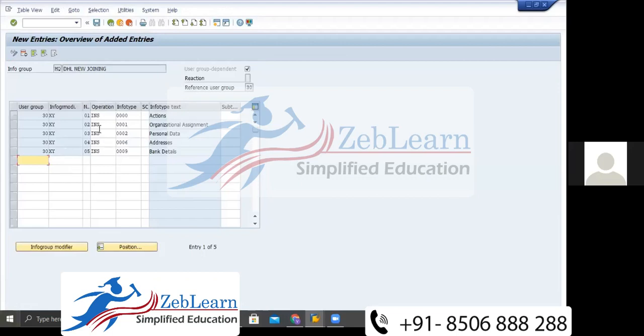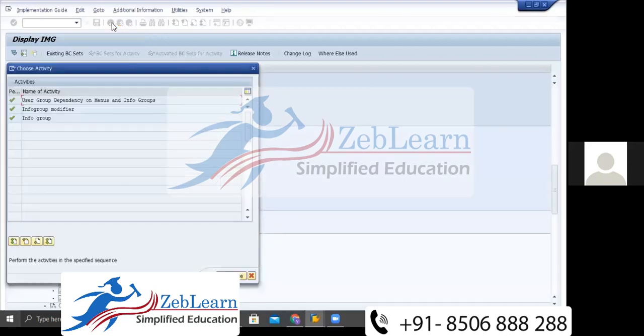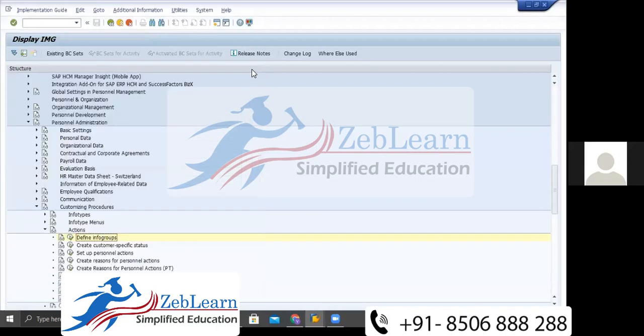Any doubt, any confusion till now? Because steps 3 and 4 are still pending, which we are going to do. So in this, any doubt, any confusion, anyone? Till now, the info group. This is the last step for how to create the info group. This is the step for creation of the info group.